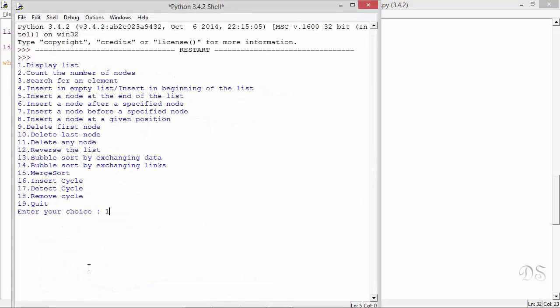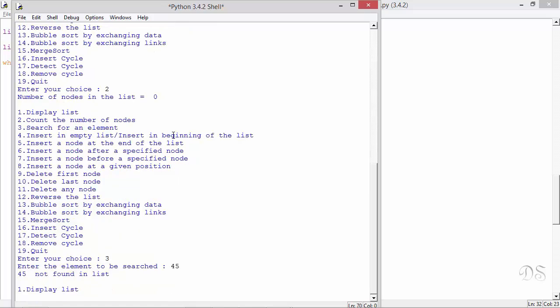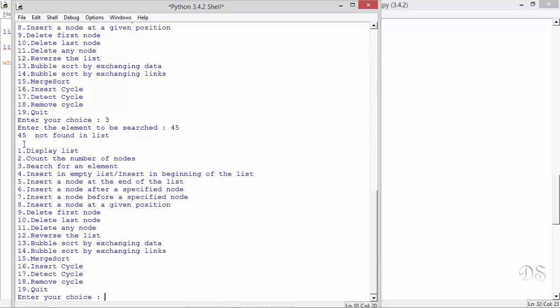First we choose option 1. It is displaying that the list is empty. Next we choose option 2. It is displaying that number of nodes in the list is 0. Next we choose option 3. We search for an element. It is saying that 45 is not found in the list. Since our list is empty, whatever element we search, it will say that it is not found in the list. We choose option 19 and exit.